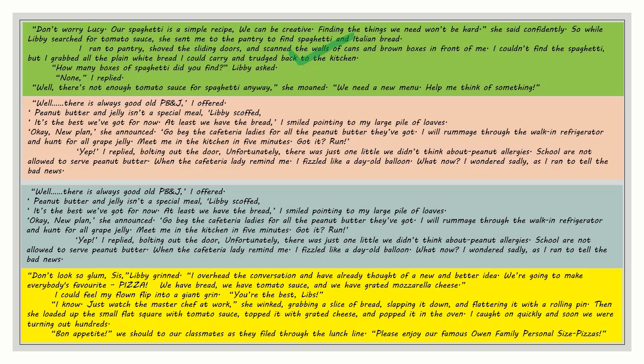That is the beginning part, where we talked about CSP. This is the second part, the second step, which remained unsuccessful, where we tried to make spaghetti but we couldn't find the ingredients. And this is the third part of my story, where we made a second attempt that also failed because we tried to make peanut butter but it was not allowed. Then this is the last part, where we are going to make the pizza.